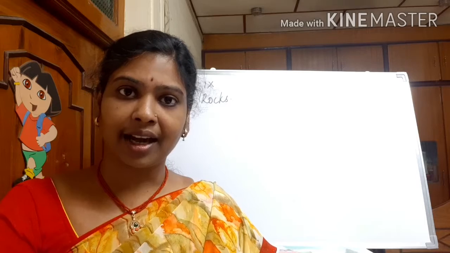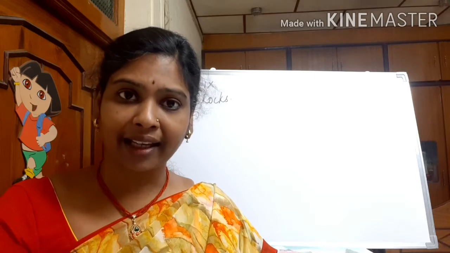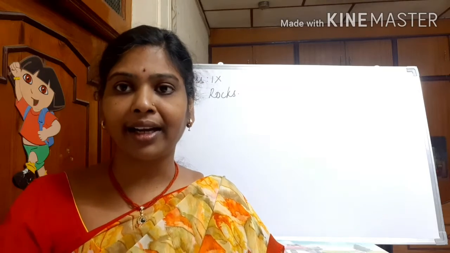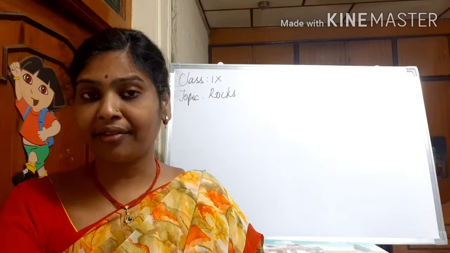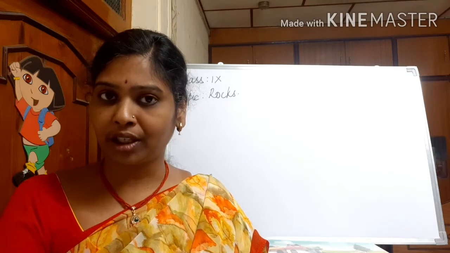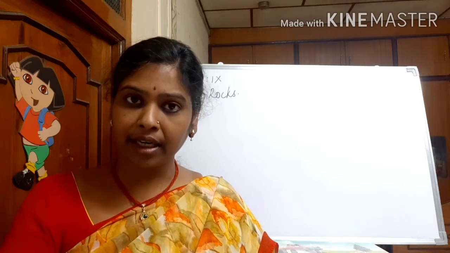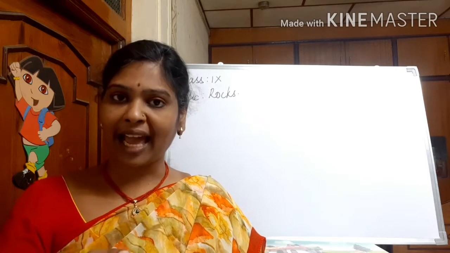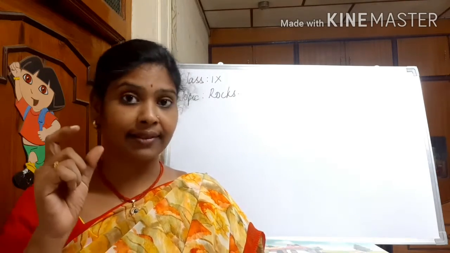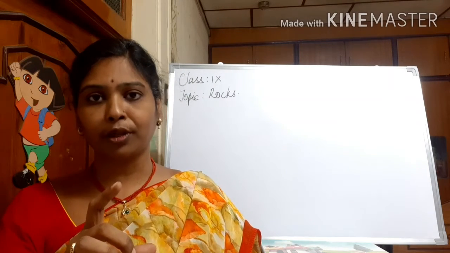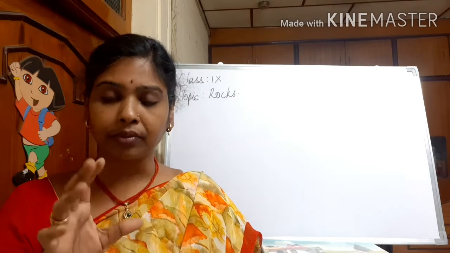These rocks are nothing but aggregates of minerals. A rock is defined as an aggregate of minerals which doesn't have a proper chemical composition. On the other side, a mineral always has a definite chemical composition. It has physical properties, it has a chemical composition, right?